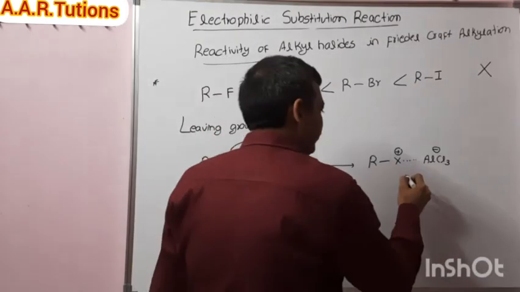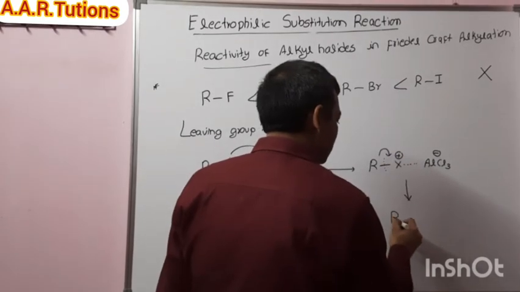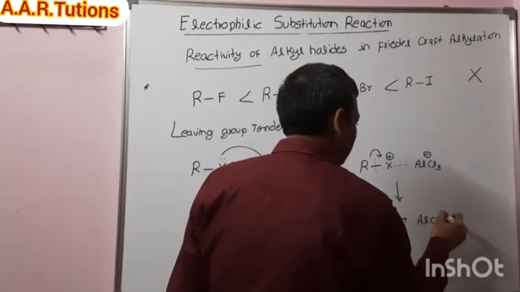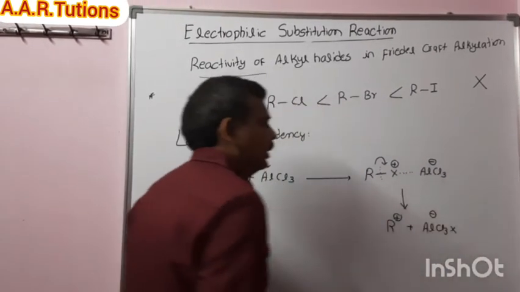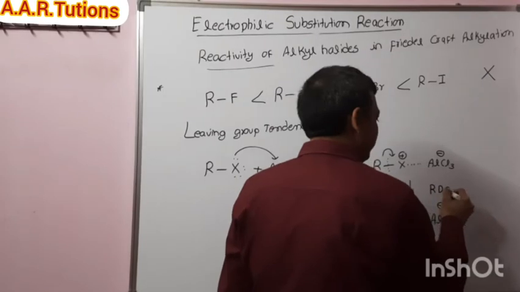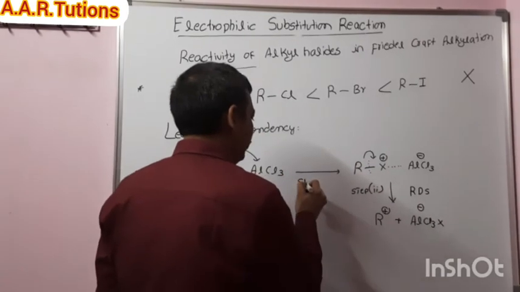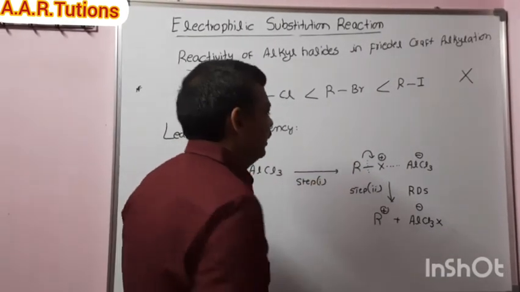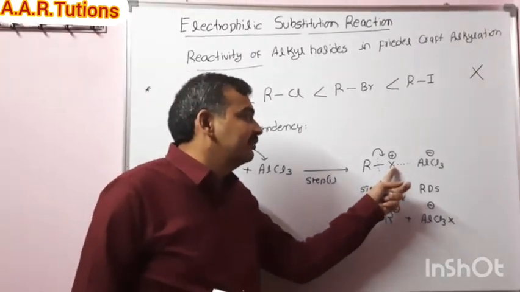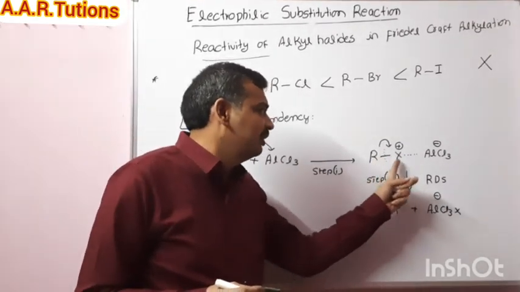In the next step, this bond undergoes cleavage and the shift takes place from here, giving R plus and AlCl3X minus. Suppose step 2 is the rate determining step, and step 1 is the generation of the electrophile. Then definitely, based on the size of the halogen, if it is iodo, this bond will cleave very fast.